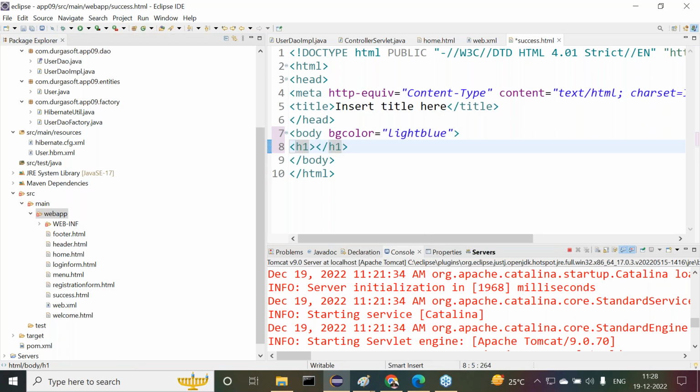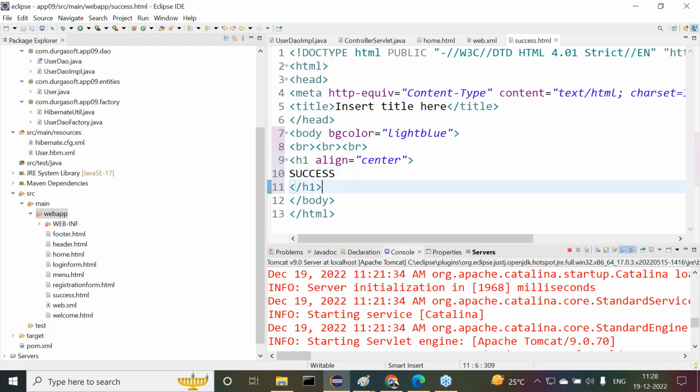Then H1, align equal to center, line breaks, and here we provide the text: success. Okay, right, sir.